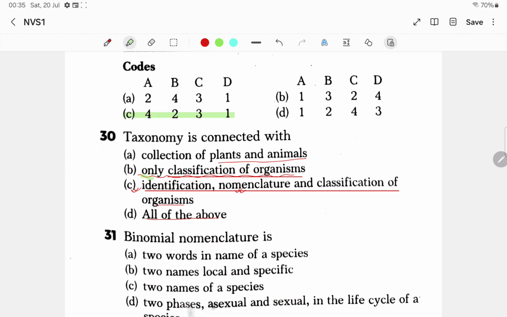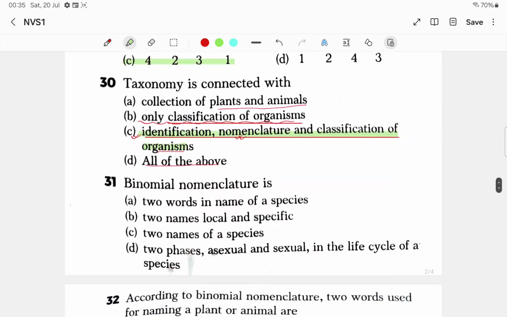So C will be the correct answer. Taxonomy is connected with identification, nomenclature, classification. There is another thing called characterization. These are included in taxonomy.